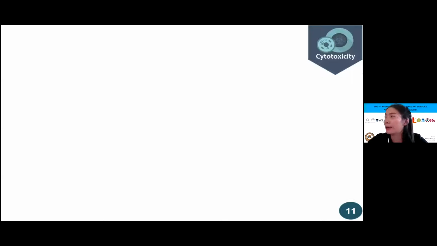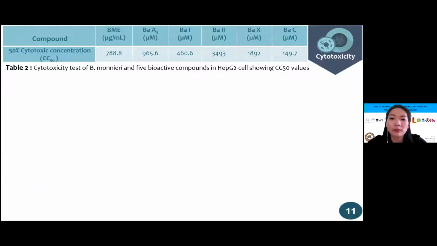Result and discussion: 0.1% DMSO showed more than 75% cell viability, so the solvent effect was not present. As a result, the CC50 value of Bacopa monnieri extract was 700 mg per day, while the CC50 values of the bioactive compounds were greater than 100 micromolar. This result might suggest that other compounds contribute to the cytotoxicity of the Bacopa monnieri extract.